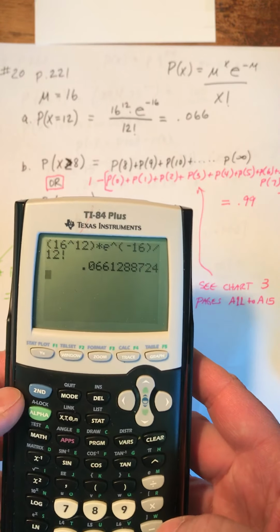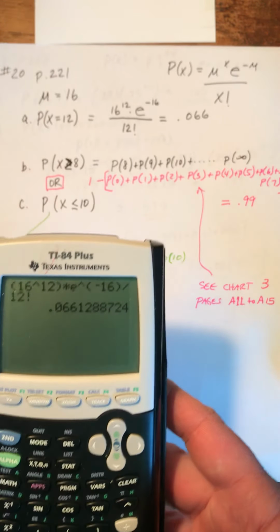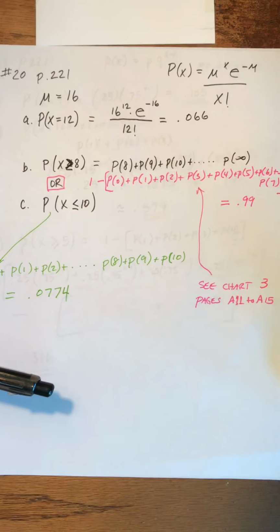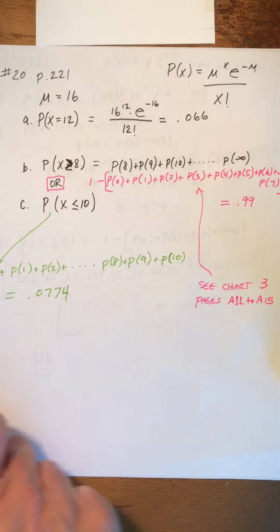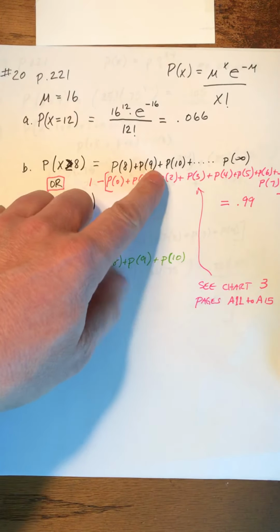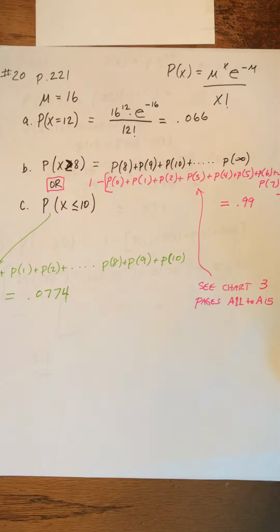But the tricky part comes in parts B and C. B and C, the question says that what's a probability that it would be at least 8 organ donors? At least 8. Well, at least 8 means the probability of 8, 9, 10, 11, all the way up to, you could actually have an infinite amount of organ donors. That would be impossible to do.